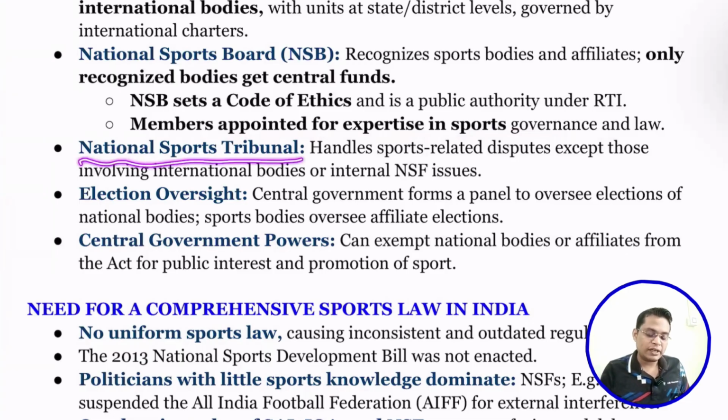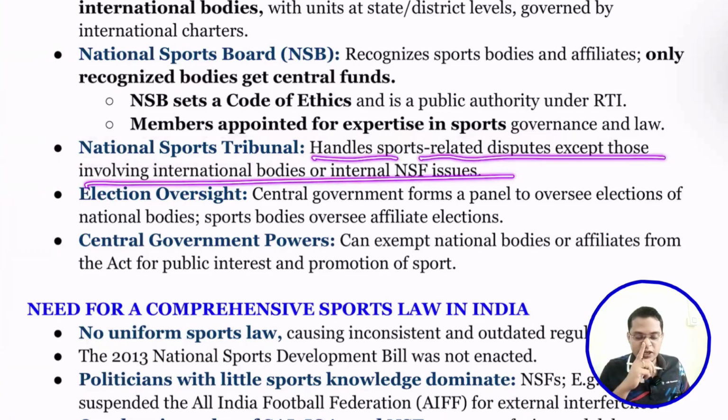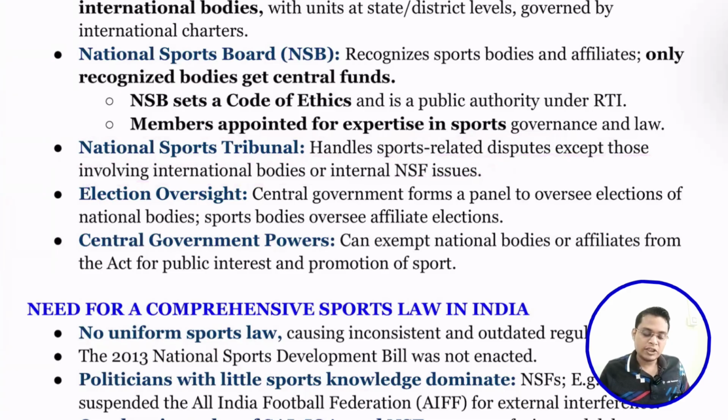So next is the National Sports Tribunal. In case of any dispute, there needs to be faster adjudication. For that we need to establish a sports tribunal, to handle sports-related disputes except those involving an international body or an international or national sports federation.